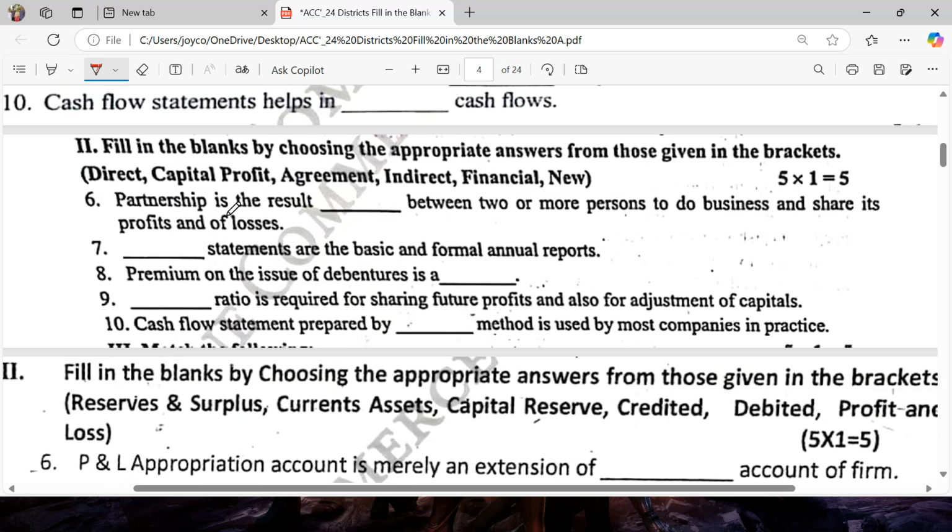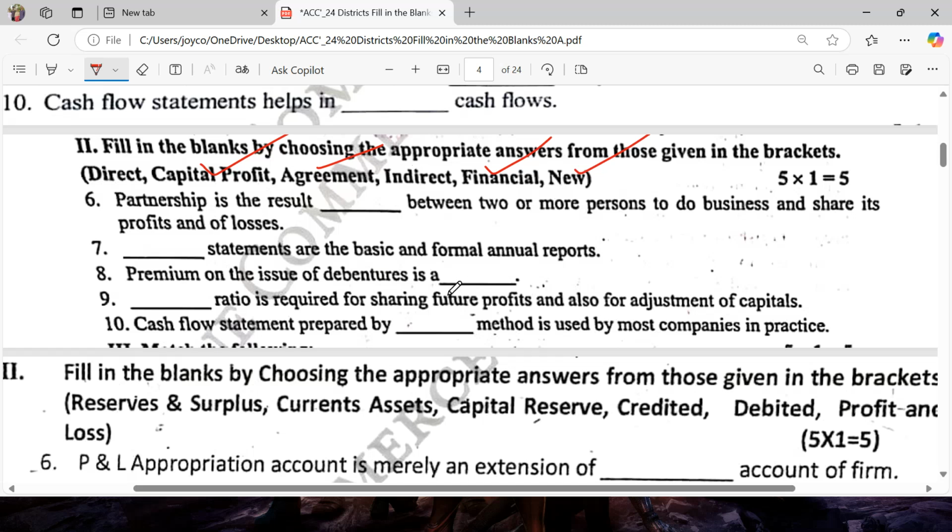Next one, partnership is the result of agreement between two or more persons to do the business and share its profits and losses. Dash statements are the basic and formal annual reports, financial. Premium on the issue of debenture is a capital profit. Dash ratio is required for sharing future profits and also for adjustment of capitals, new ratio.